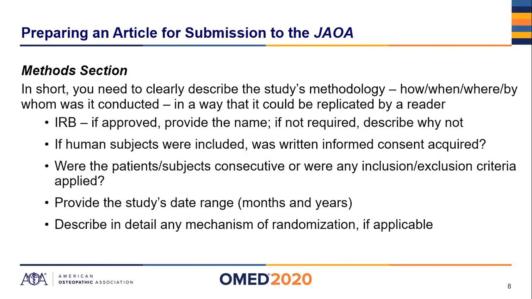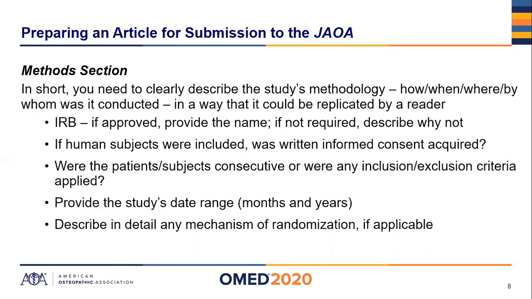Even if it seems obvious to you, if no human subjects were included in the study, just include it. It's helpful to the reader. It's a matter of completeness. If human subjects were included, was written informed consent acquired from them? Were their patients or subjects consecutive? Or were any inclusion or exclusion criteria applied? The study's date range, months and years.